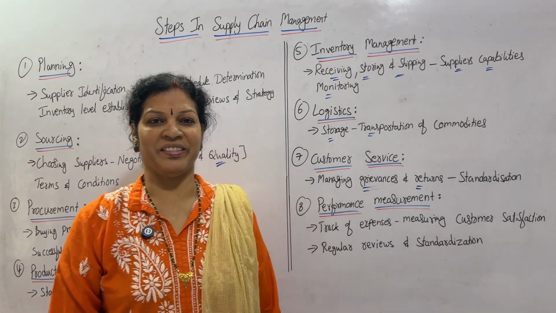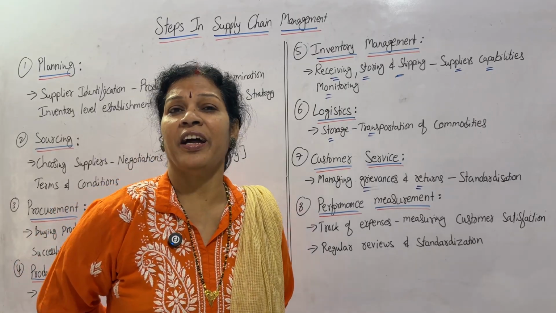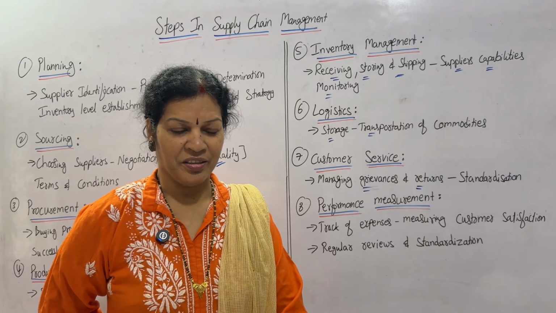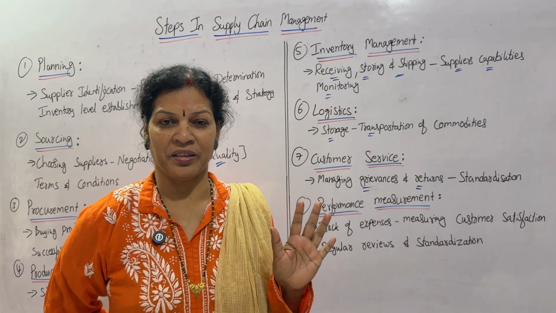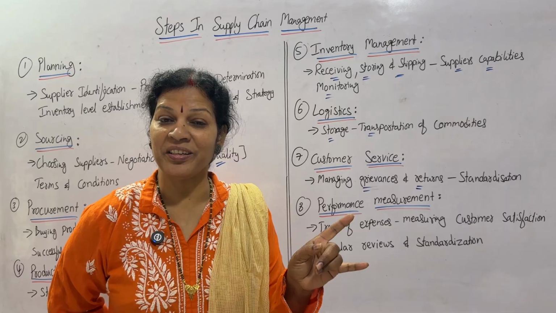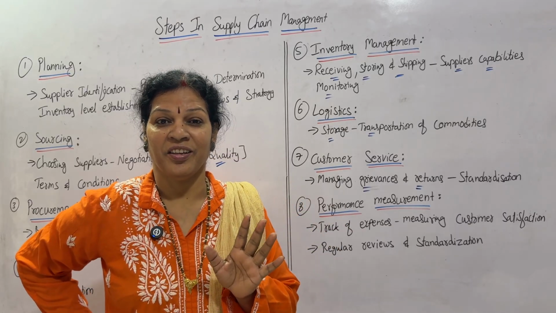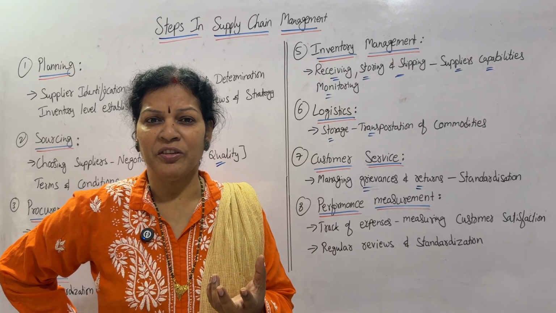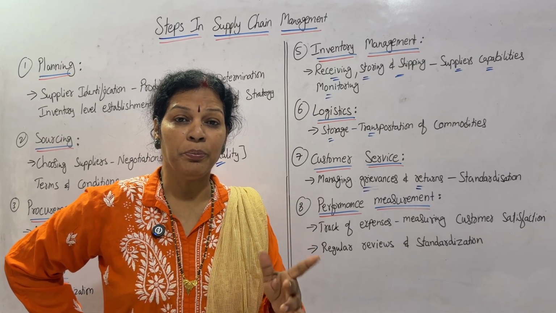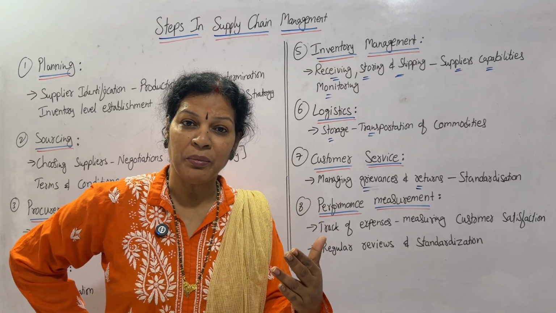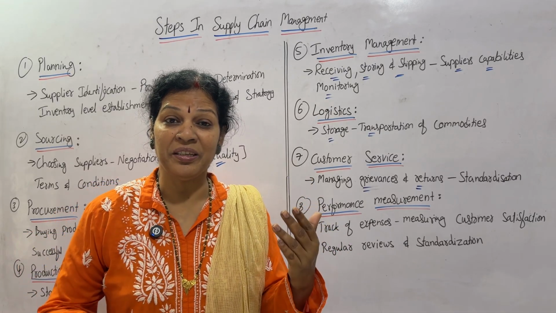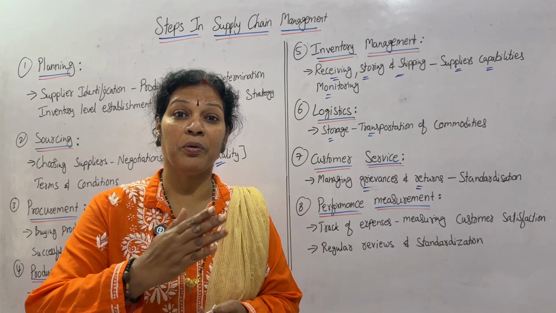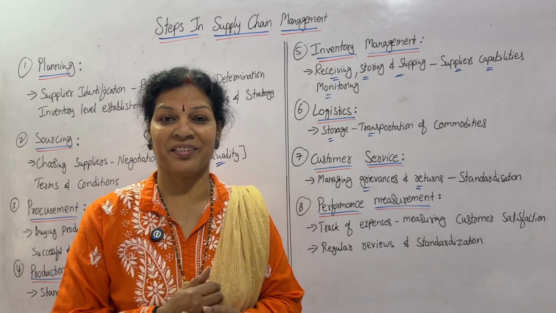How is the performance? Certain standards you can decide. These are the standards, this is the quality I am expecting. Quality control management is a separate subject. So you decide that quality, and according to that measure the performance. If it is not up to the mark, try to improve it. Even though it is up to the mark, try to focus on the competitors, what kind of services they are providing. You have to be up to that level or more than that, not below that.